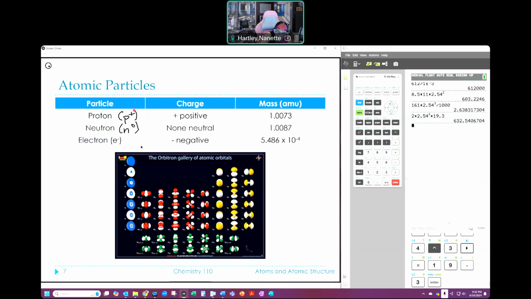And you may see it in Alex as P plus 1 or E minus 1. There may be a 1 there, there may not. You don't have to put it if it's a 1, so it's all right. But those are the symbols that we use, and I should have put them on the actual slides. So I need to fix the slide because I meant to do that when I made these changes. Sorry. But what you can see from that electron is that they're teeny tiny, times 10 to the minus 4th. And that's why we say that they're little bitty comparative to the other things, and that they don't give us much mass in terms of what we're talking about.